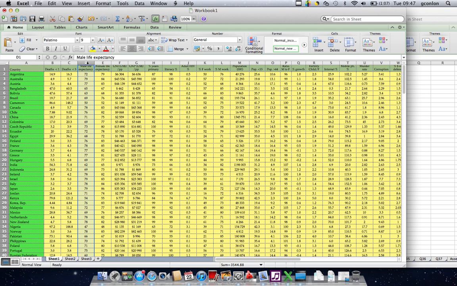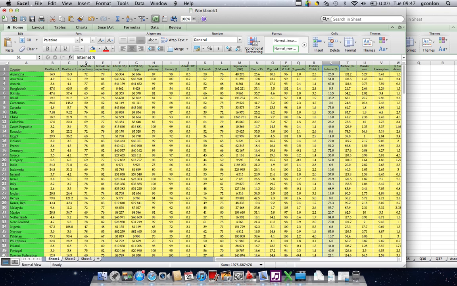Now what I'm going to do is have a look at male life expectancy, and I'm going to have a look at the percentage number of years they were at primary school, and I'm going to have a look at the percentage on the internet. I'm doing this because I think there might be a link between how long you live and your education level, and also between how long you live and internet use, which I think is an indication of the wealth of a country. So that's what I'm guessing.